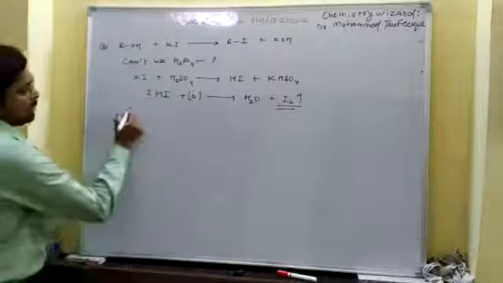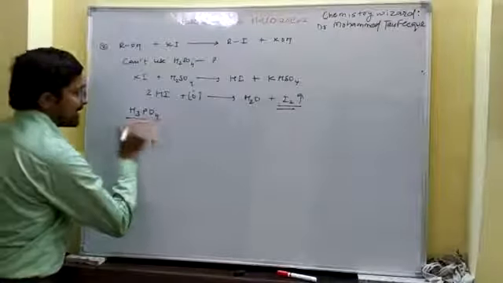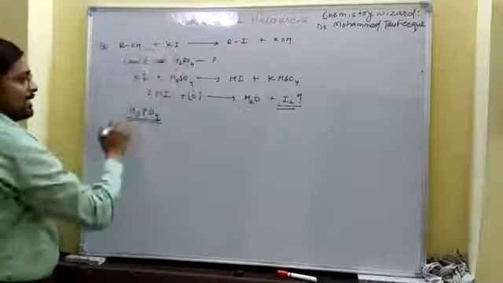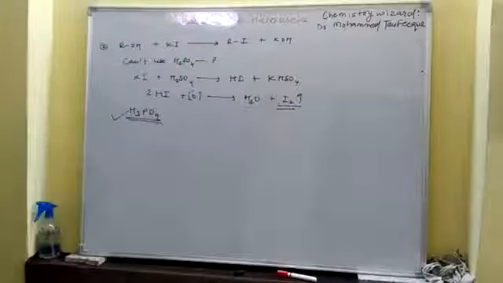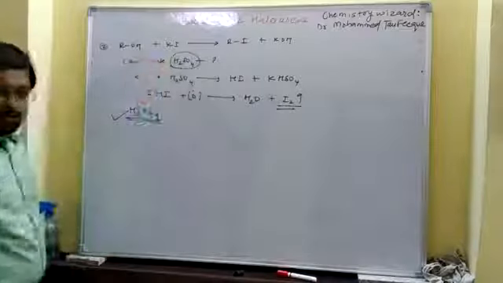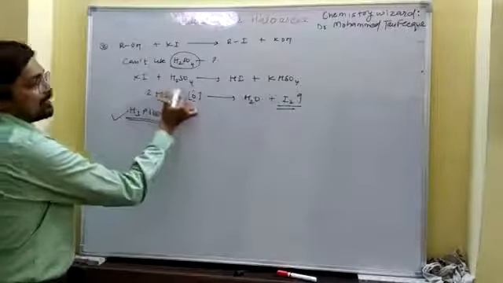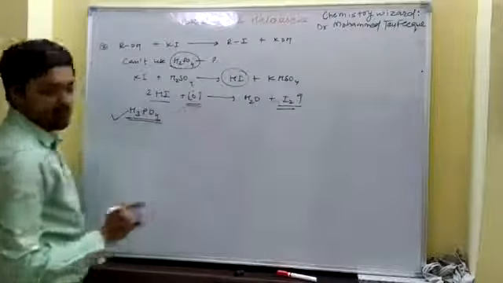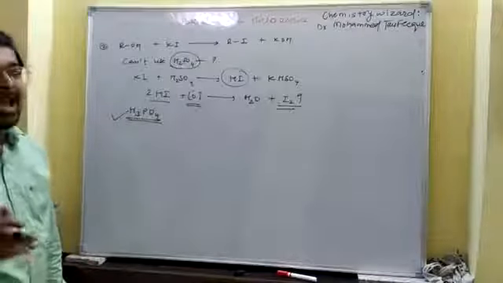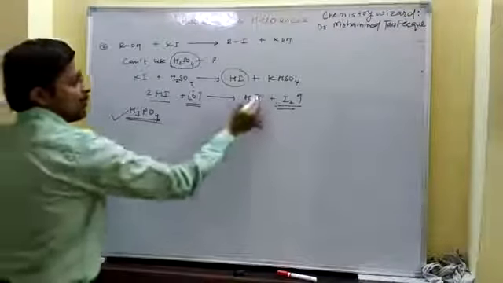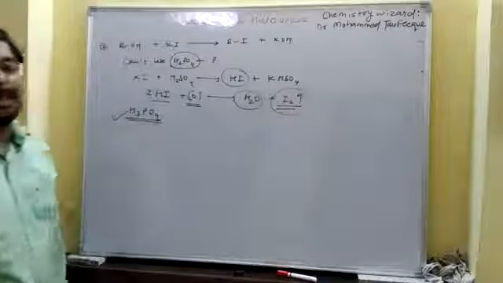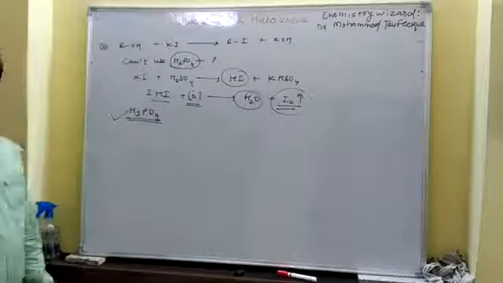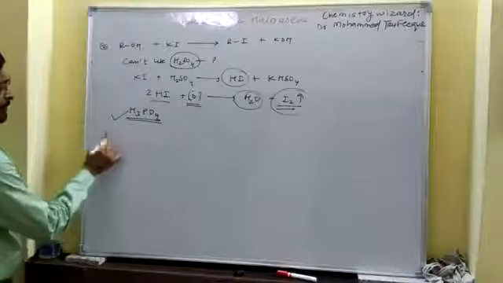So what else can we use? We can use phosphoric acid, H3PO4. If we are going to react alcohol with KI, it is advisable to use H3PO4, not H2SO4, because KI reacts with H2SO4 and produces HI, and this HI is further oxidized by the H2SO4, because H2SO4 is an oxidizing as well as dehydrating agent, and removes water molecules and liberates iodine vapor. And iodine vapor cannot react with alcohol. Clear?